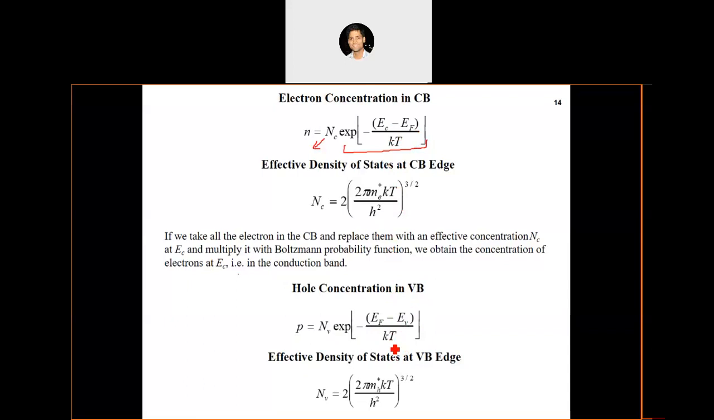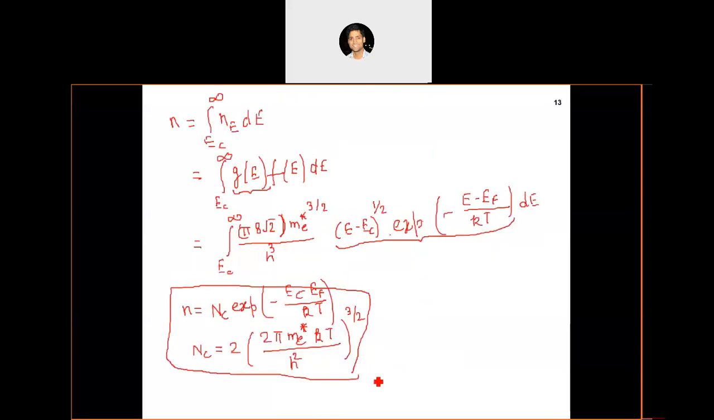So as we move down in the valence band, the concentration of holes will keep decreasing, isn't it? As we move down in the valence band, the concentration of holes will keep on decreasing. This is what we get from this expression. And similar to the effective density of states at the conduction band edge, we get the effective density of states at the valence band edge for hole concentration, which also looks very similar to NC.